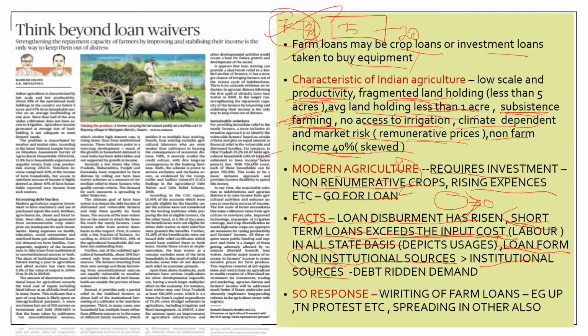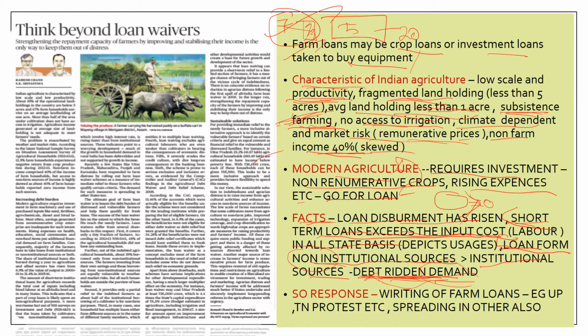So this article also tries to say that the demand which is created from the agricultural economy is debt-ridden demand. This is an important term which can be used in your answer writing. Debt-ridden demand means where the demand for the product is met by debt. For example, the basic objective of MGNREGA is to revive demand.